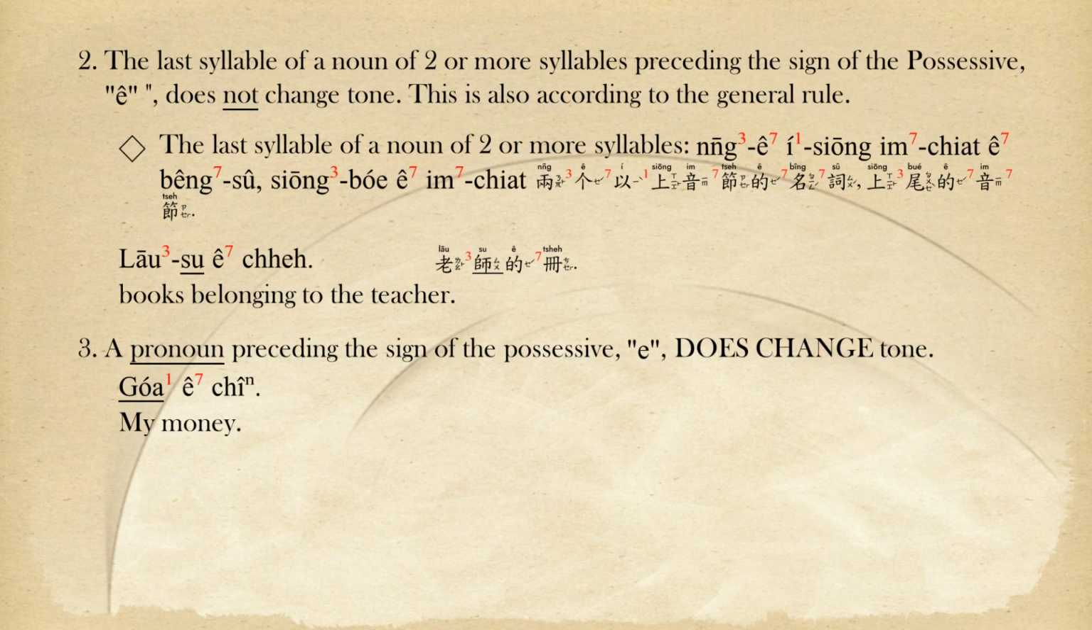Rule 2. The last syllable of a noun of 2 or more syllables preceding the sign of the possessive 的 does not change tone. This is also according to the general rule. 老師的冊. Rule 3. A pronoun preceding the sign of the possessive 的 does change tone.